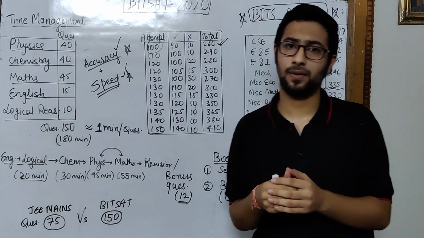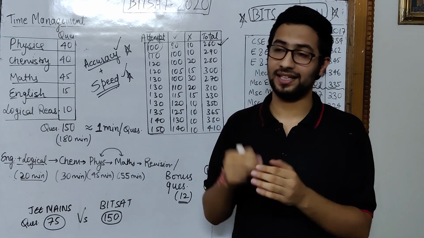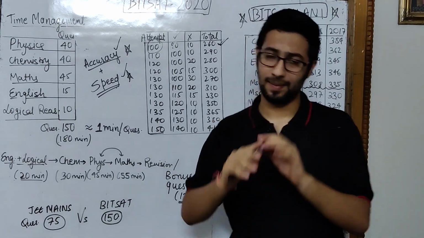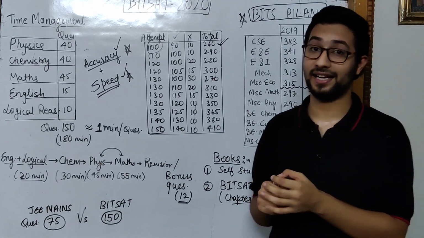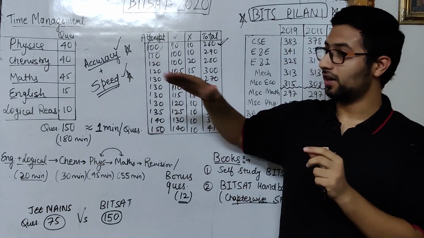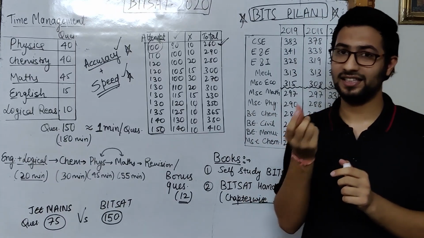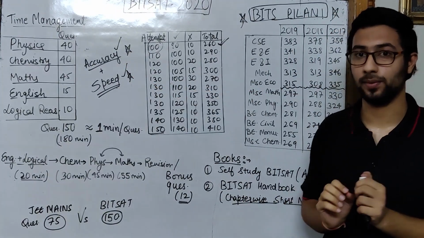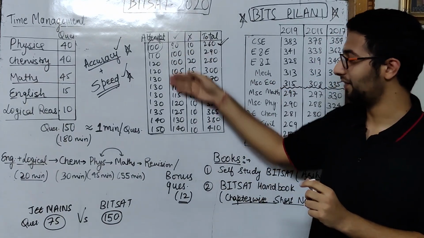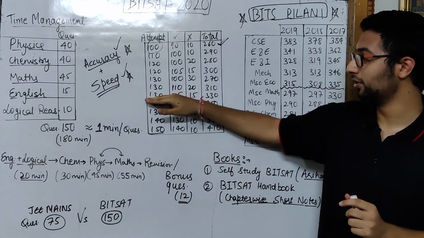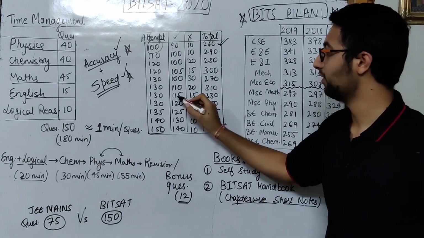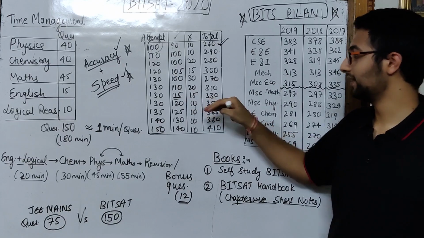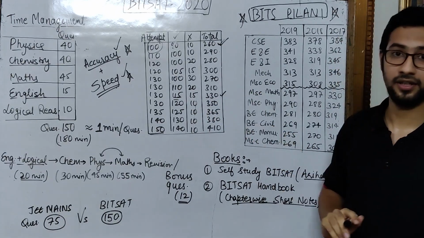In the JEE Mains paper, your thinking matters, as you have practical questions. But in the BITS paper, practical thinking does not matter that much. What matters is formula-based questions and direct reaction-based questions. So accuracy as well as speed are both going to matter. As you can see, if you attempt 130 questions with 115 correct and 15 wrong answers, then you are going to score 330.